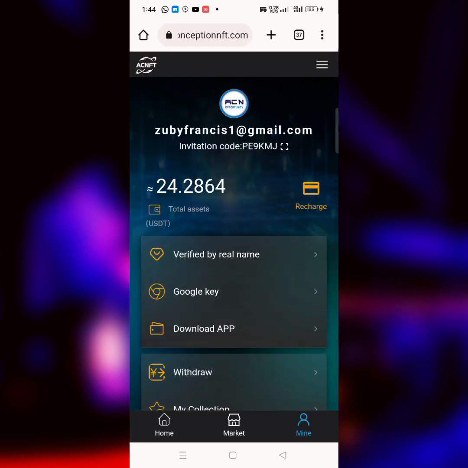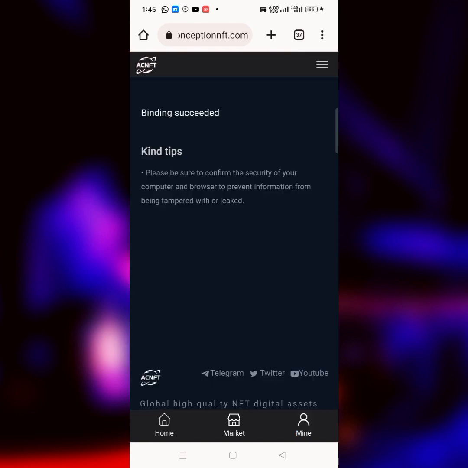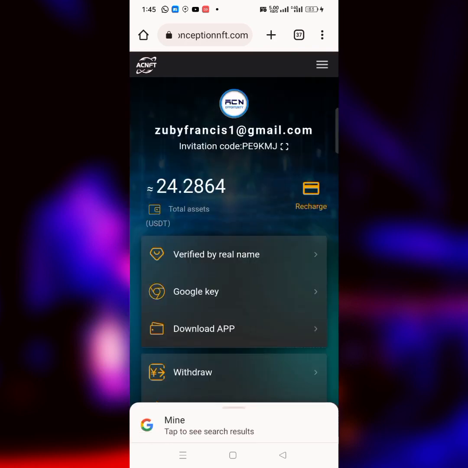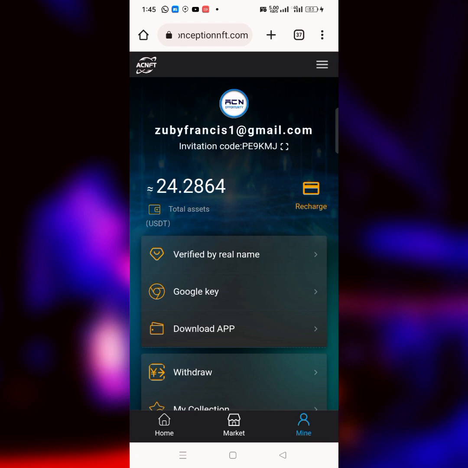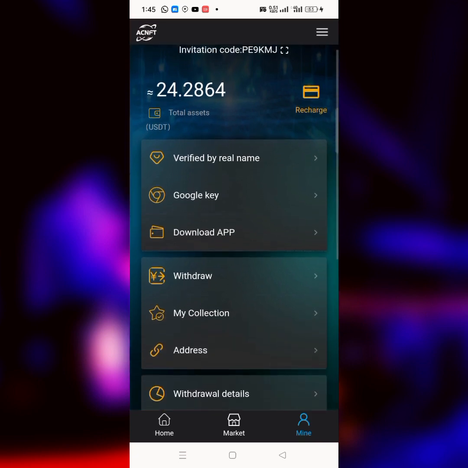So for those of you guys that are new to the platform, it's very simple. Follow the link in the description to sign up on the platform, and watch the video in the first comment of this video for you to verify your account. First of all, you need to link your account with Google verification key. As you can see, I've bound my own successfully, and you can also verify your account by entering your real name and any identity thing that they ask of you.